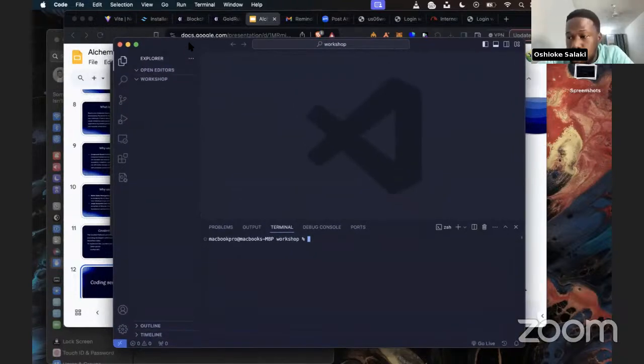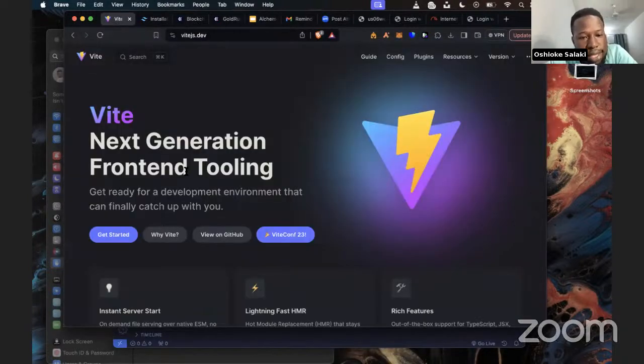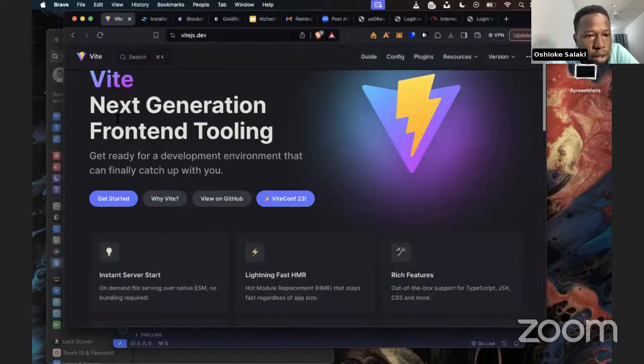There are two ways of scaffolding a React.js application. The first way is by using Create React App, but Create React App is a bit slow. Recently, there's been a new tool that has come into place, which is Vite. Vite is used for front-end tooling and front-end scaffolding.